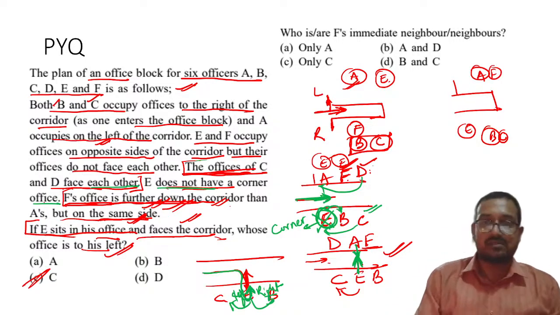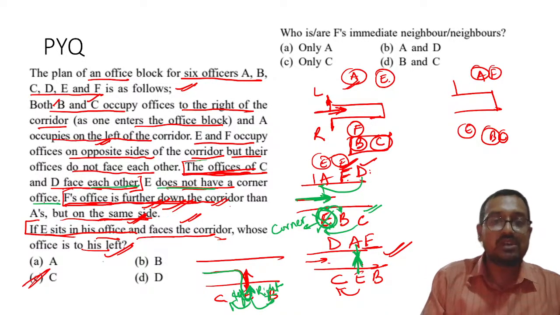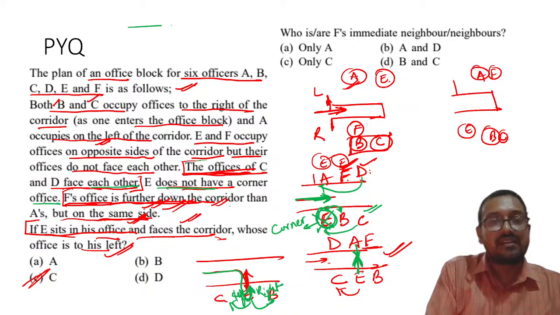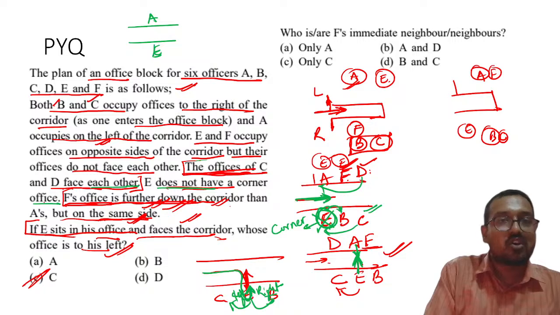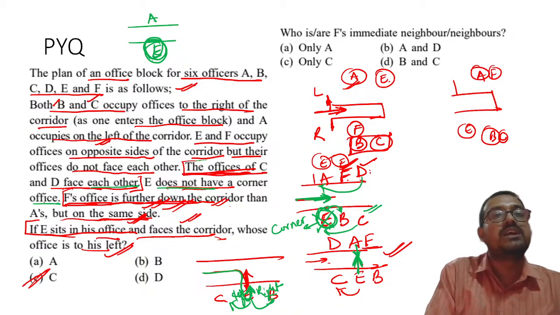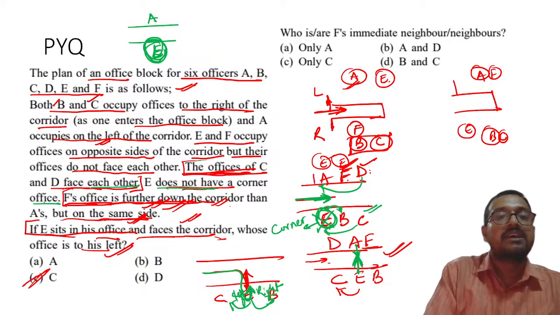See, you are saying perhaps this thing, right? Okay. E cannot occupy a corner office, so E will go over here itself, whatever be the case. He will be in the center, with people surrounding him.